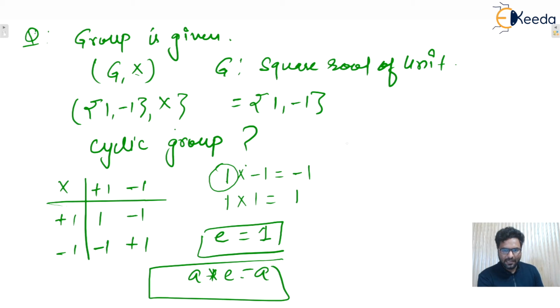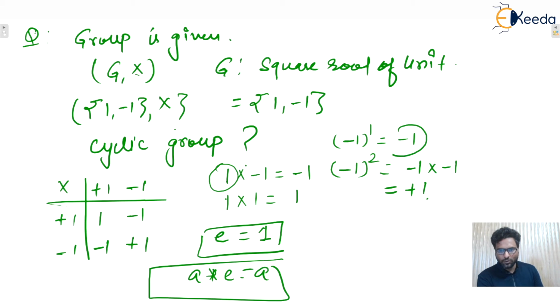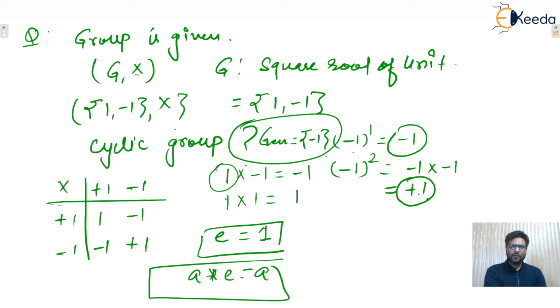Now you only tell me whether this is cyclic or not. So let us take minus 1 raised to power 1, that is minus 1. And minus 1 whole square will be what? Minus 1 into minus 1, that is plus 1. So both the elements are generated with the help of minus 1. So yes, the given group is a cyclic group with the generator minus 1, because if we raise the integral powers of minus 1, then all the elements of this group are generated. That's why minus 1 is the generator of this group. Isn't it? So I hope this one is clear to everyone.